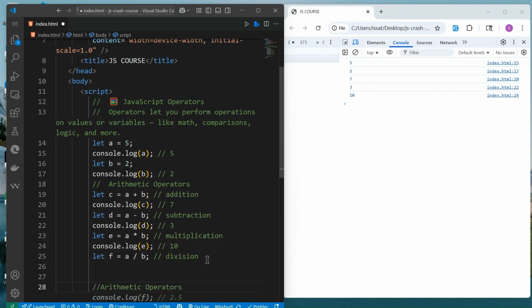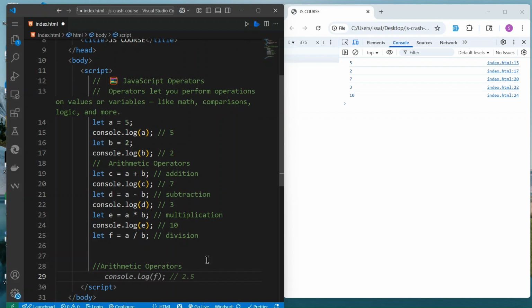For the arithmetic, we have plus, minus, times, divided. So this is what you have in arithmetic.